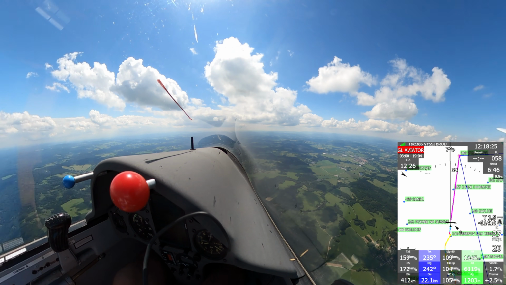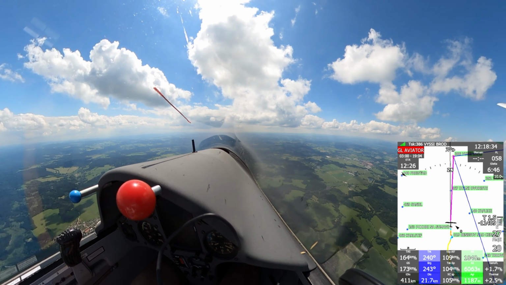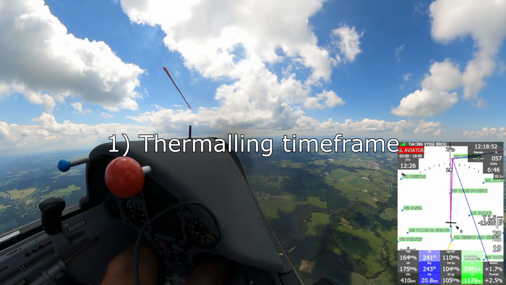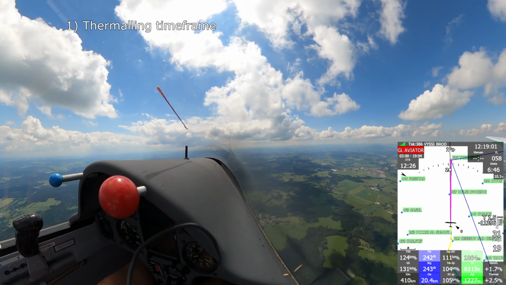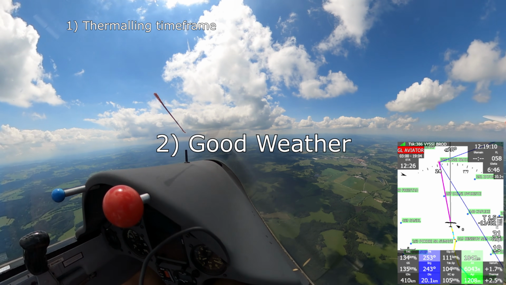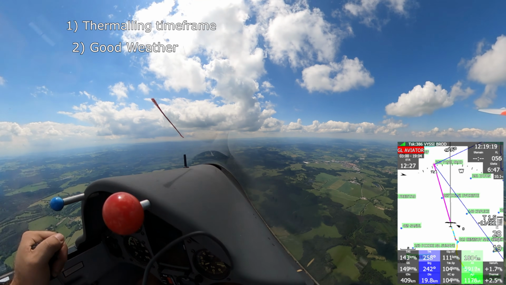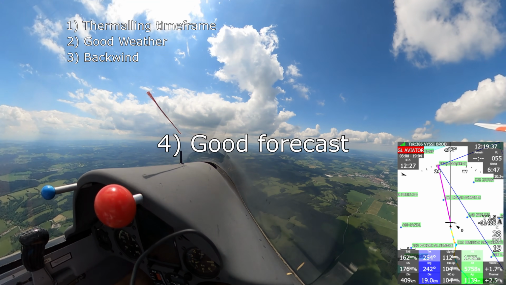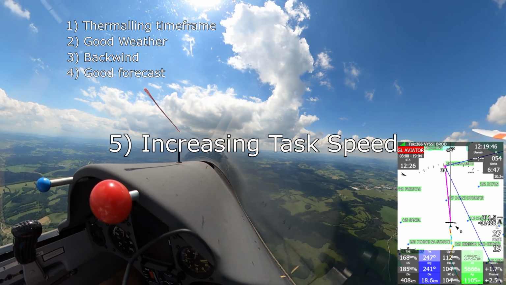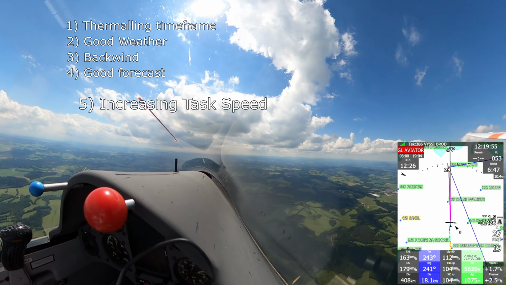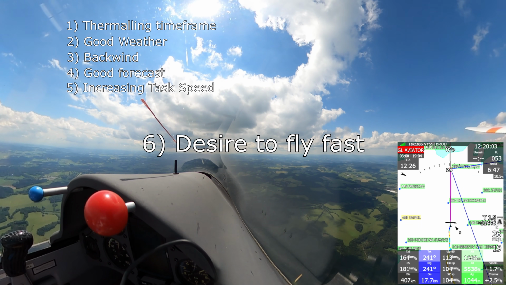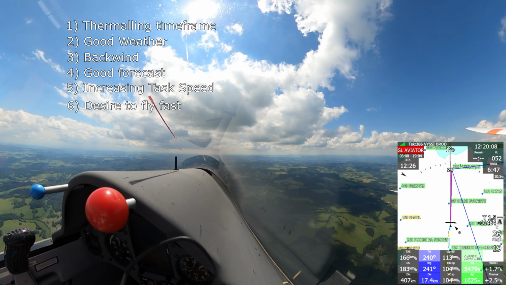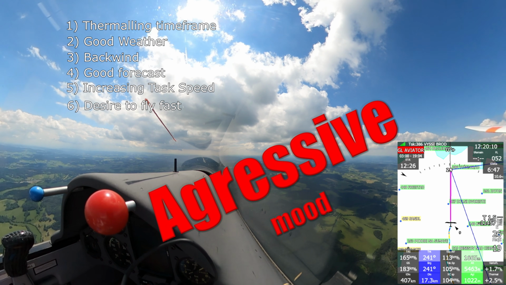So now some facts to put yourself in the shoes of my situation. The flight is planned to use almost all thermal interval, so it's better not to be slow. The weather is very good, and at this particular leg I have a backwind, which is good, and the weather is expected to get even better. The task speed is rising, which is expected due to the backwind. I just want to fly as fast as possible, as always. I need to admit that these facts put me into quite aggressive mood.